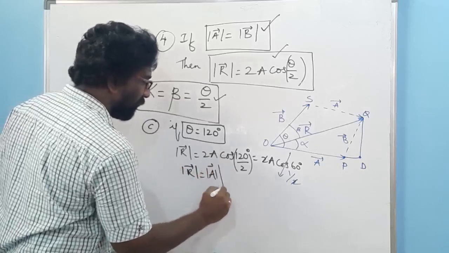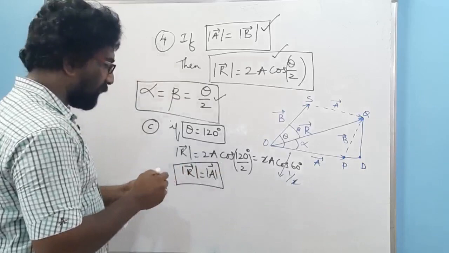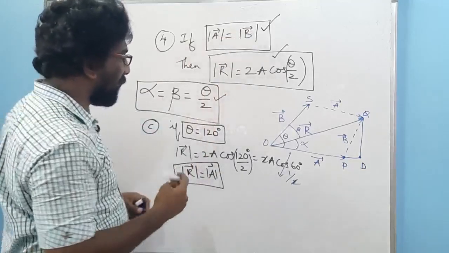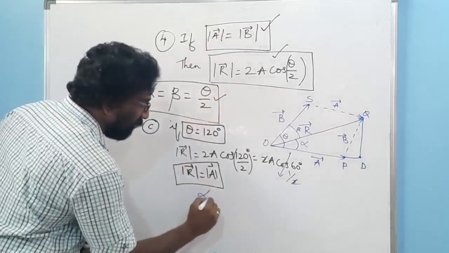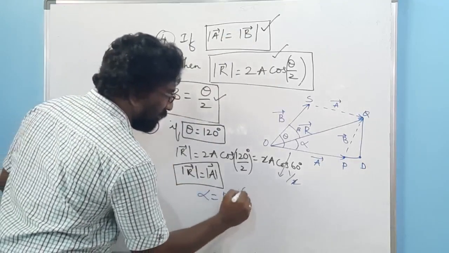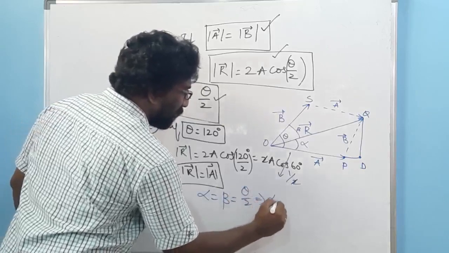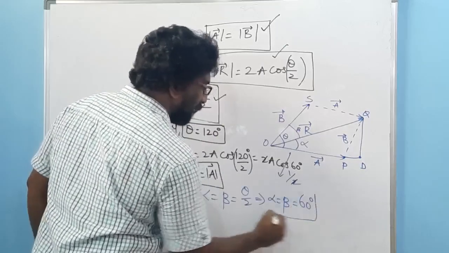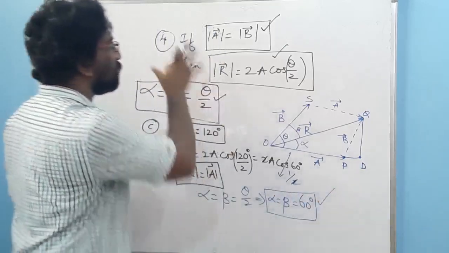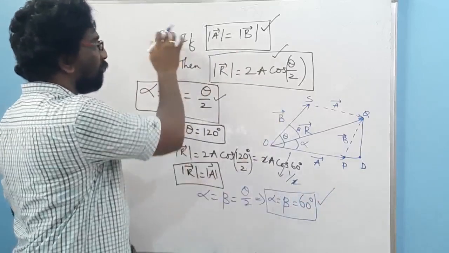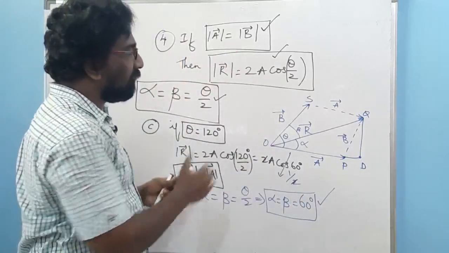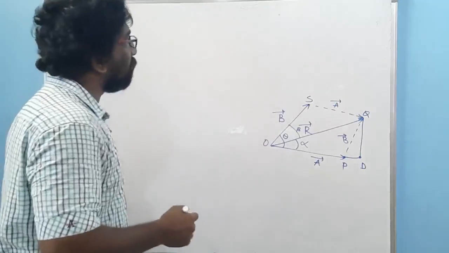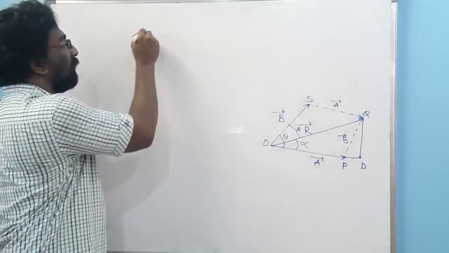It will be the magnitude of vector a. So the magnitude of vector r is equal to vector a if both the vectors a and b have the same magnitude. Then what about the alpha and beta? Alpha equal to beta equal to theta over 2. That implies alpha equal to beta, theta is 120, so now here it is 60 degrees. So this entire concept is regarding the fourth special case regarding the parallelogram law of vector addition. The fifth special case regarding the parallelogram law of vector addition.